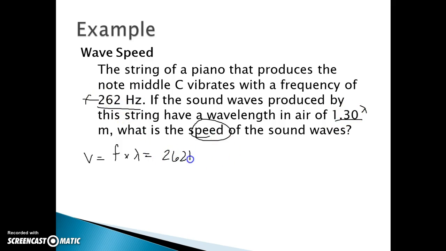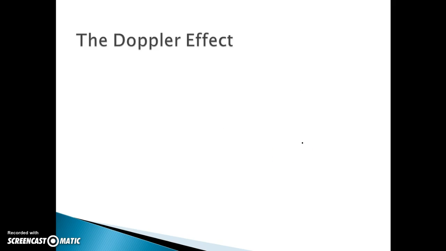So 262 hertz, and we multiply that by 1.30 meters, and we should end up with 341 meters per second.